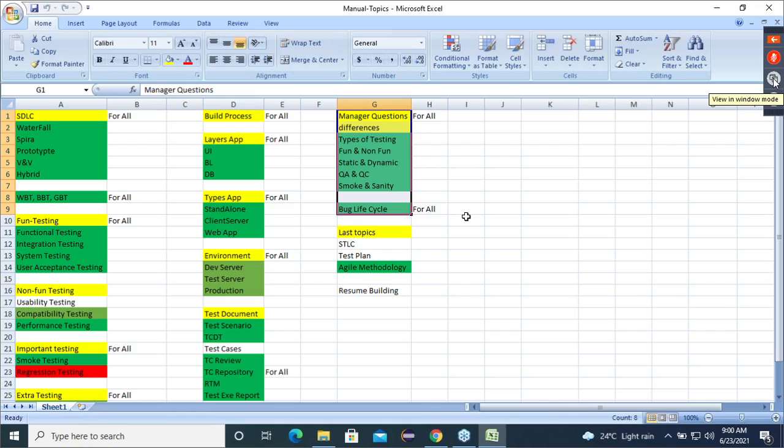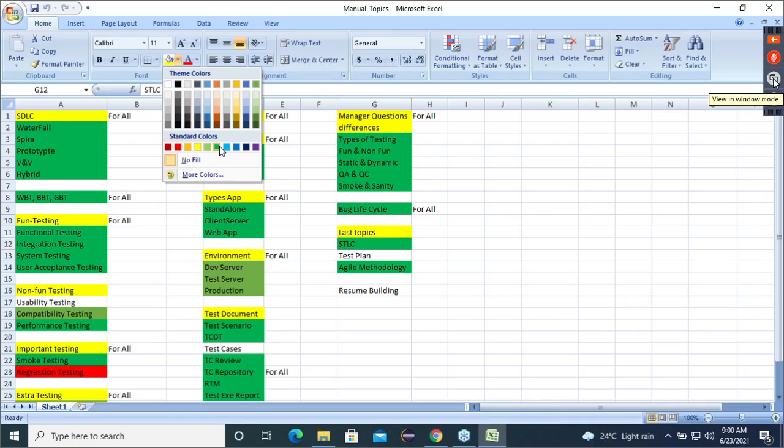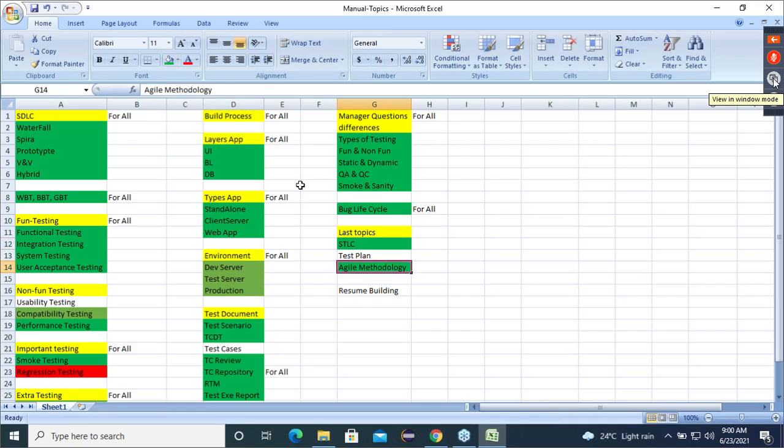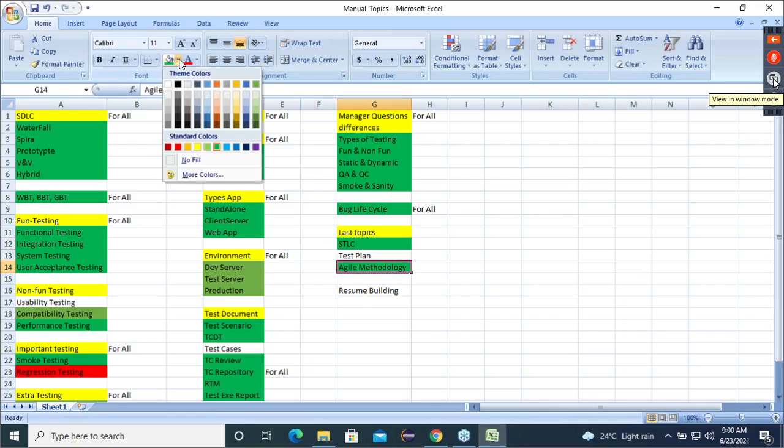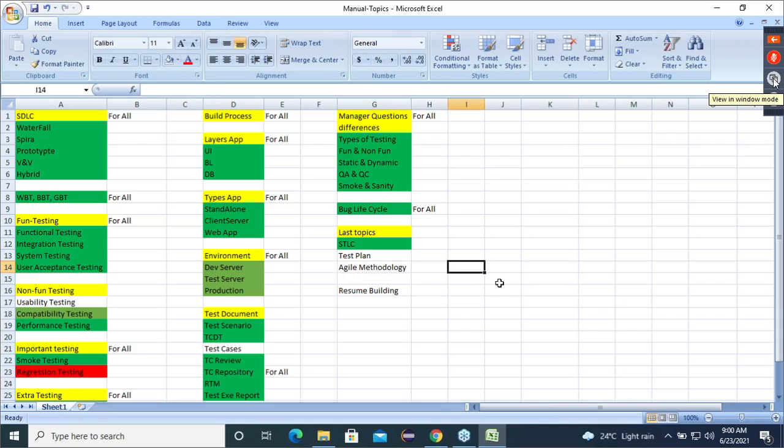Good. And now I have finished this STLC also. Agile, Uma has already taken, but I will also take it. If anyone wants to attend, you tell me, and I will let you know. Otherwise, if Uma has already explained it to you, that itself is enough. Or if you want, you can attend also. I don't have any issues.